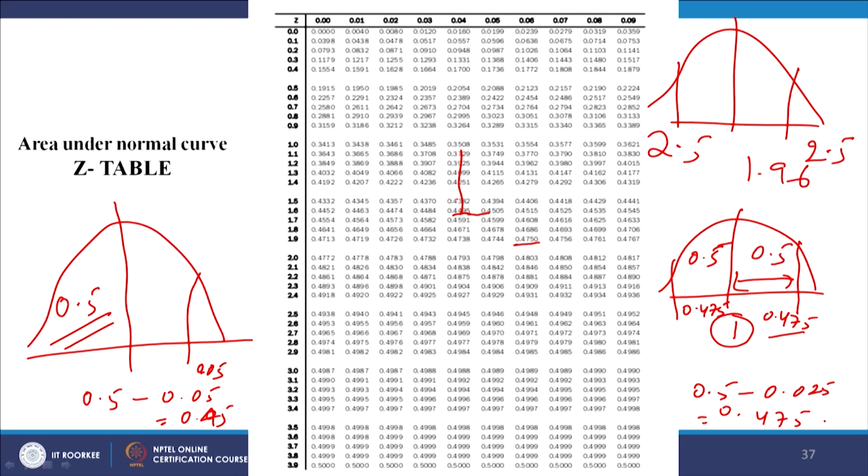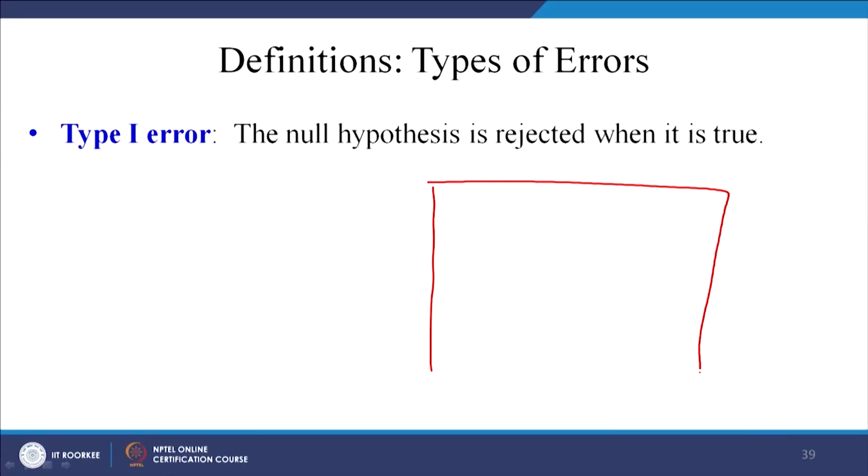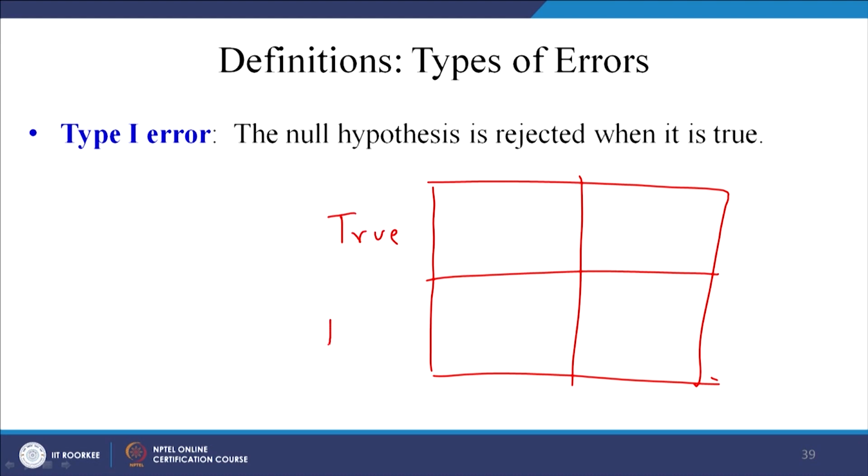The significance is the area under the curve. Now, coming to why this is important, what is the merit of significance and how it affects. There are some errors that a researcher can make. What are the errors? Suppose you see the null hypothesis is true, the null hypothesis is false, and it is accepted, it is rejected. Suppose this is the condition.